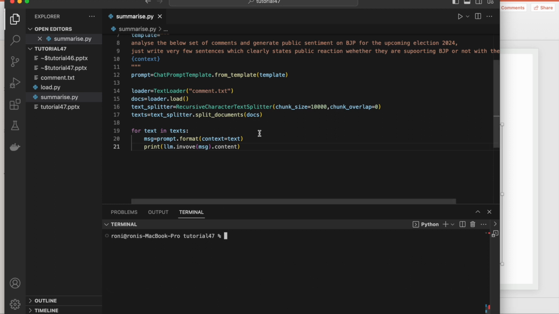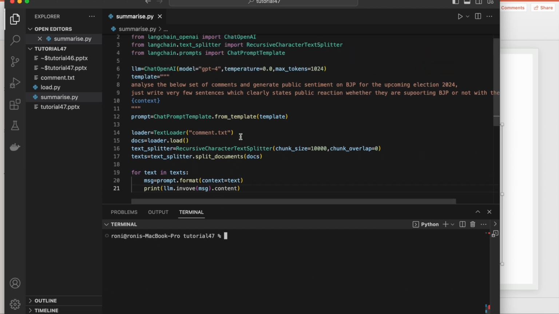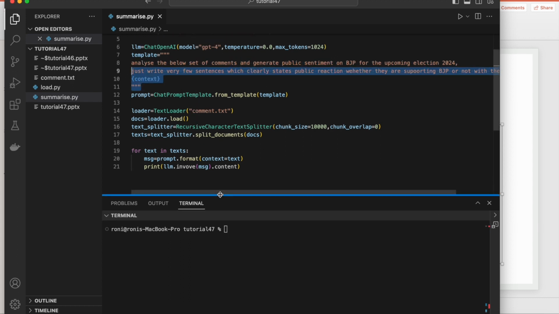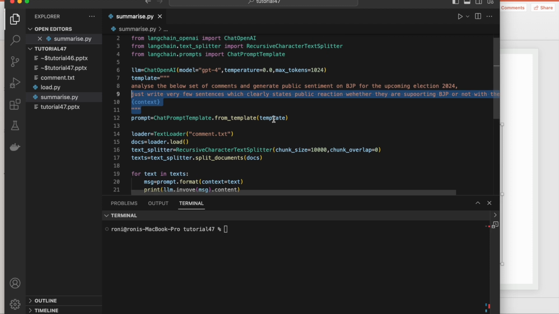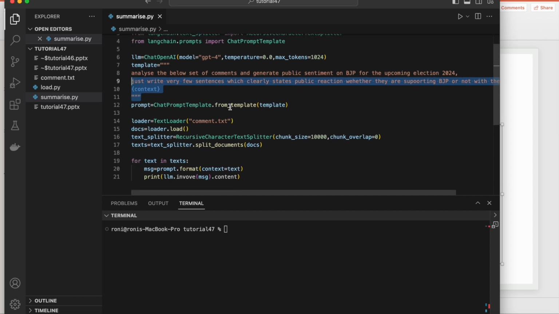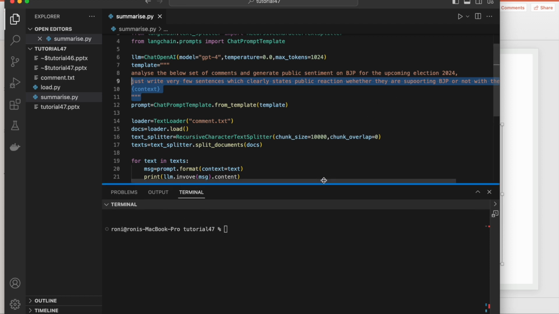So basically for every split document, I'm going to run this prompt on it. I'll get separate sections, multiple summaries or multiple analyses from the report. The generalized thing will come because it has a big chunk of the document. If you want to summarize the entire thing again at the end, you can do it. But I don't want the summary, I want this template to be run. So let's execute this.